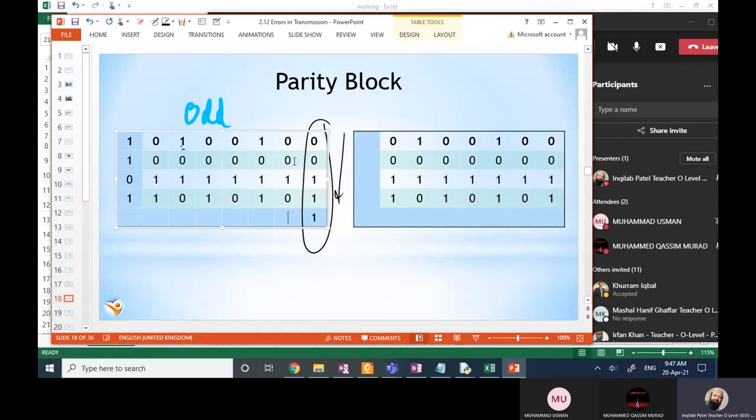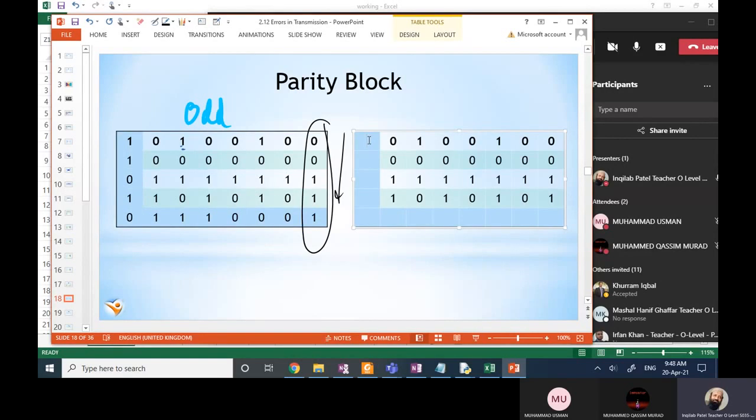So it will be 0, 0, 0, and 1 to make 1, 1, 0. The same will be done for even parity.